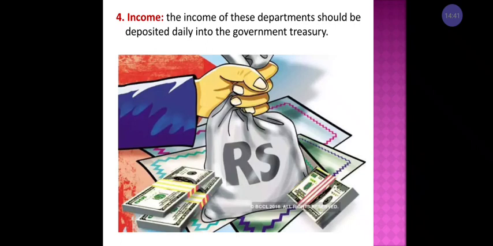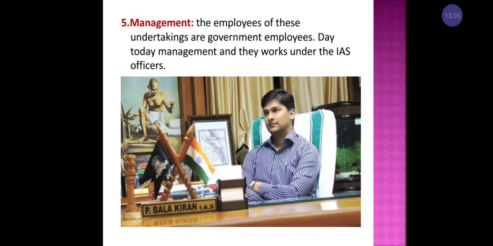For example, the railways operate daily. Suppose on the 13th, the railway operated and earned 1 crore rupees. That 1 crore rupees must be deposited into the government treasury. It is called income.